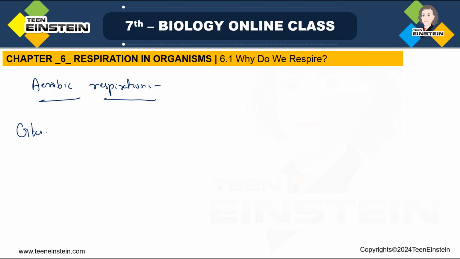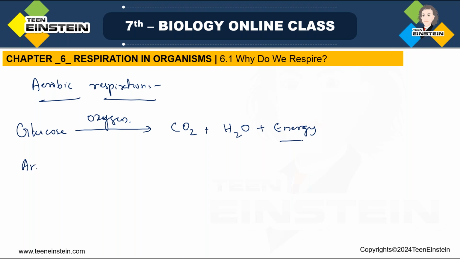So here food, in the sense glucose, is broken down in the presence of oxygen, and that forms carbon dioxide plus water plus energy. So here energy is getting released. This is in the presence of oxygen. And next, anaerobic respiration, we said.